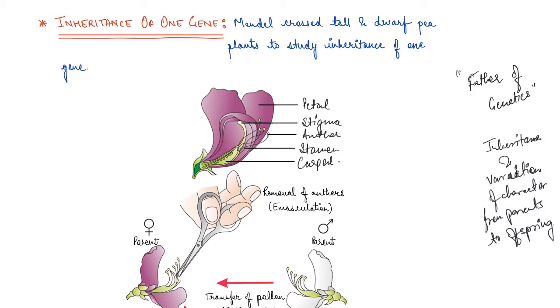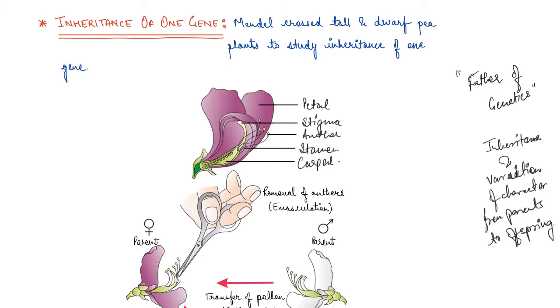What he did is he collected the seeds which are produced as a result of this cross. He crossed a tall and dwarf pea plant, collected the seed which the plant produced, and grew them to generate plant of the first hybrid generation, right?